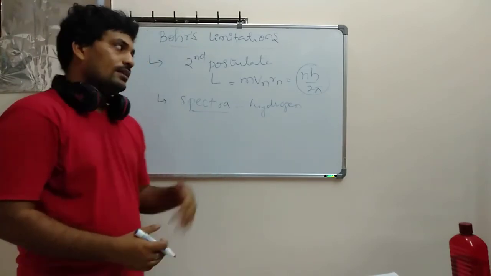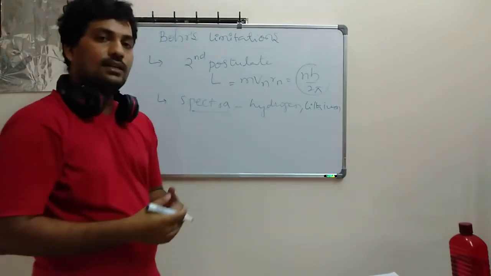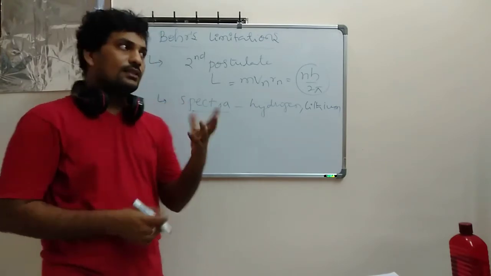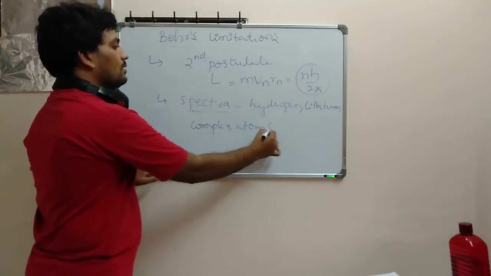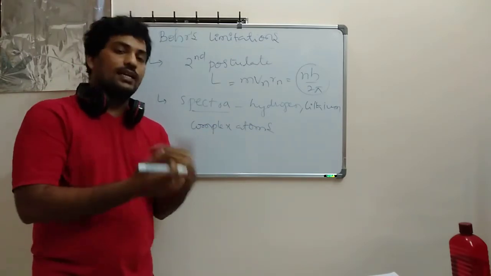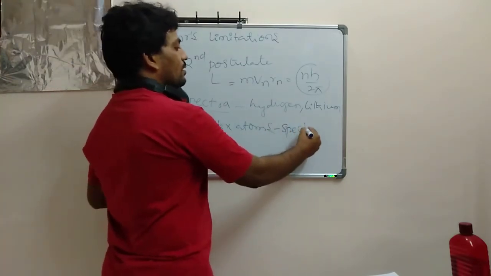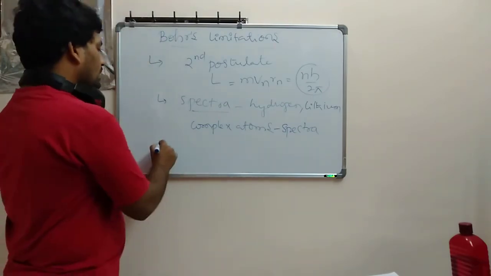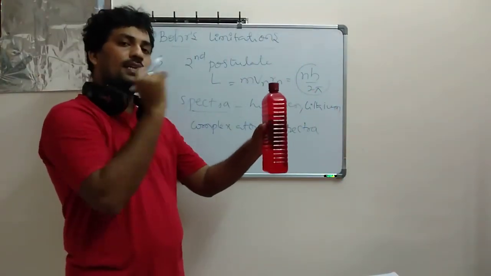The same spectra holds for lithium and for the lighter atoms, which he explained in a clear manner. But when it comes to complex atoms, his explanation is not appropriate, not up to the mark, not correct also you can say. The complex atom spectra he didn't explain. Okay. One more limitation if I speak: whenever the spectral lines, as I told you, I have taken this discharge tube, I am impacting it every time.